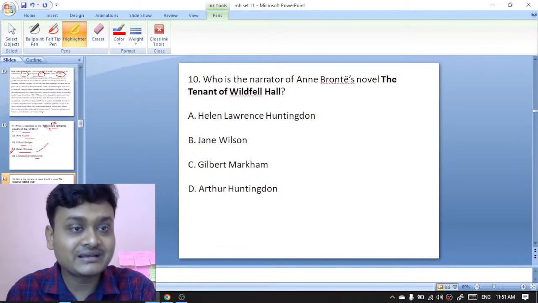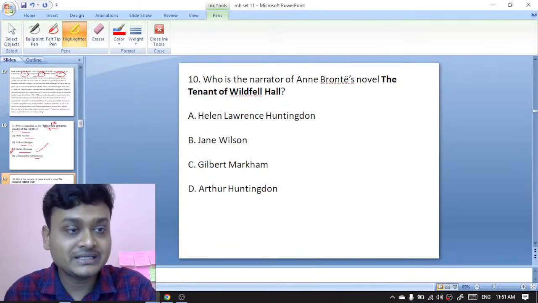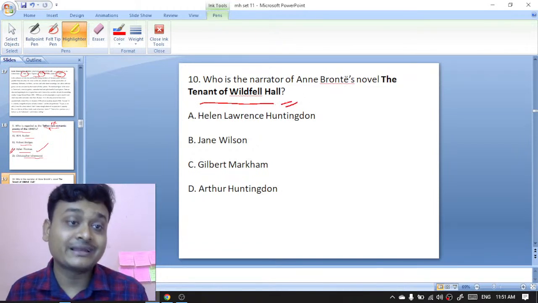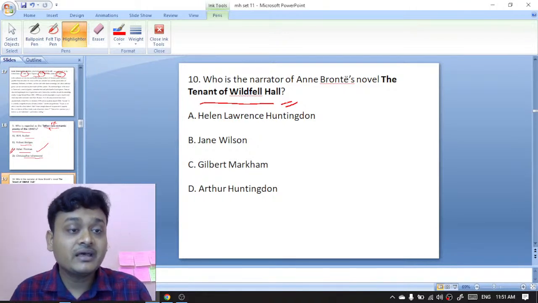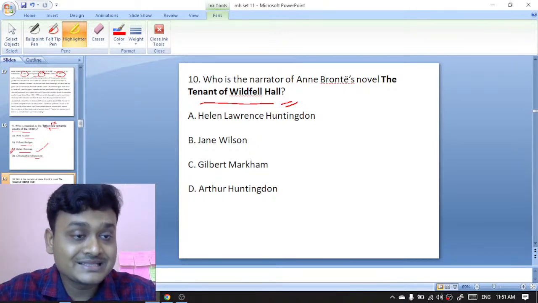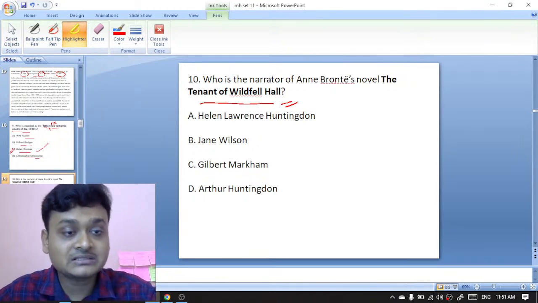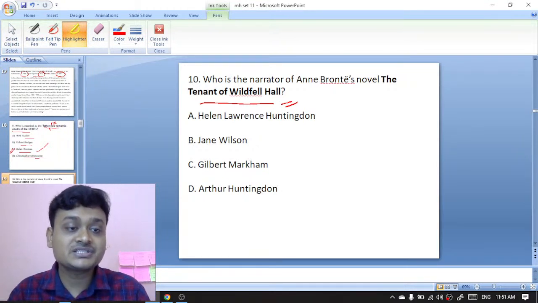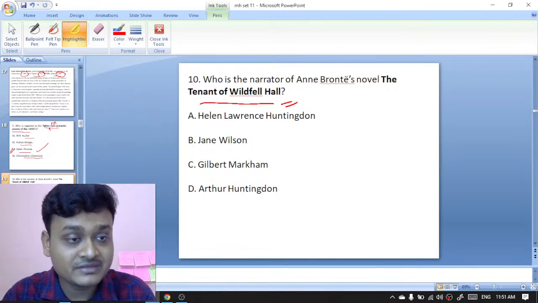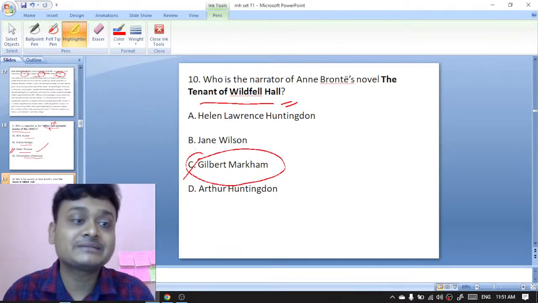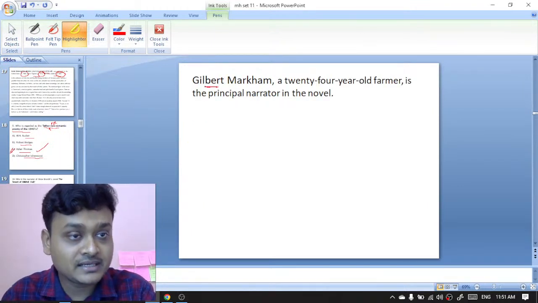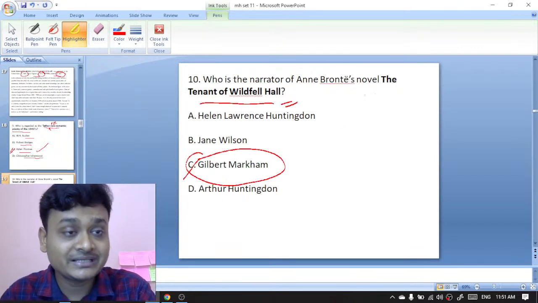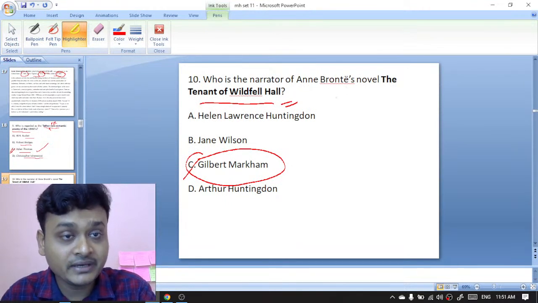Next question. Who is the narrator of Anne Bronte's novel The Tenant of Wildfell Hall? Your options are Helen Lawrence Huntingdon, Jane Wilson, Gilbert Markham, Arthur Huntingdon. The right option is Gilbert Markham. Gilbert Markham, a 24-year-old farmer, is the principal narrator of the novel The Tenant of Wildfell Hall, written by Anne Bronte.